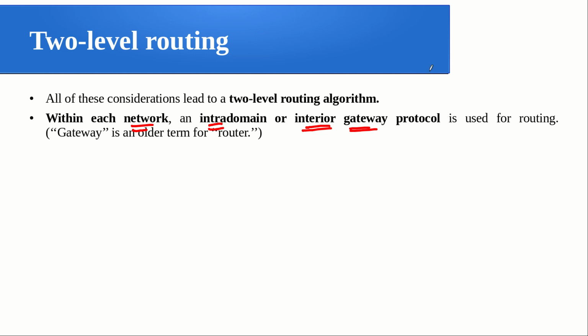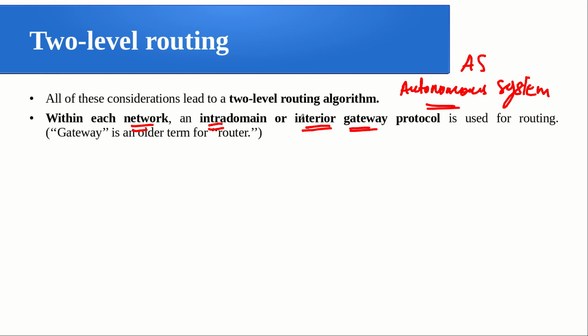There is another name also, something we call an autonomous system, right? And the network that is coming under a particular administrative domain we can call an autonomous system. So within a particular autonomous system, what is the routing algorithm we use? We can call it an interior autonomous system protocol, or intra autonomous system protocol. So like that also you can call.